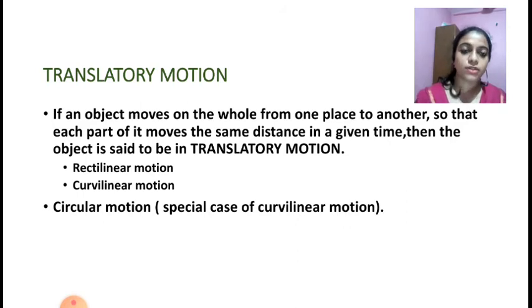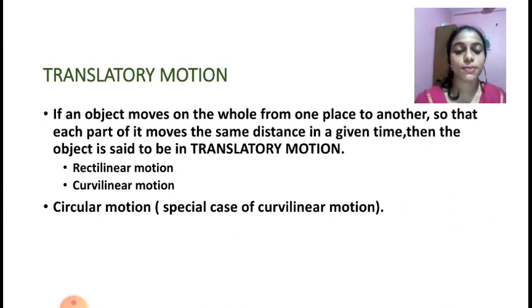Translatory motion is the movement of an object from one place to another as a whole. Okay, that is, each part of it moves the same distance in a given time. Such motion is known as translatory motion.